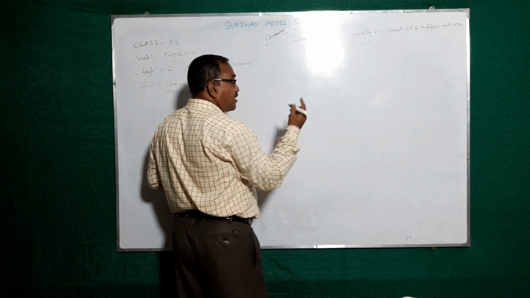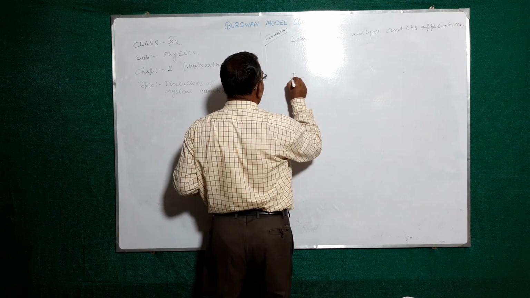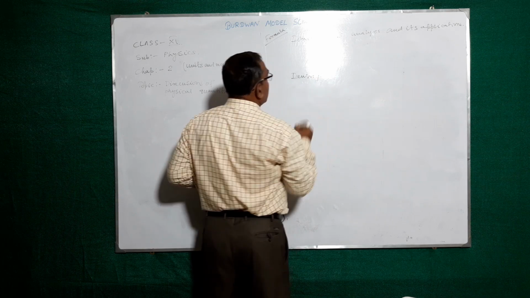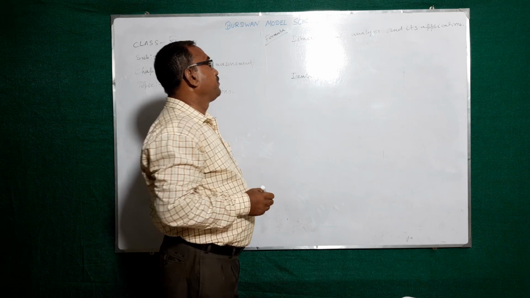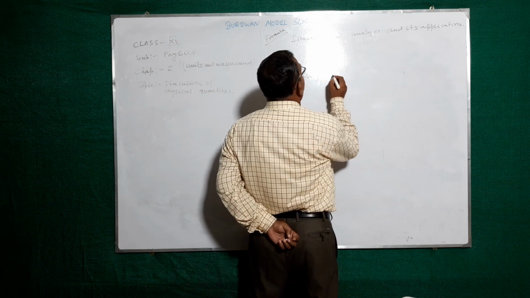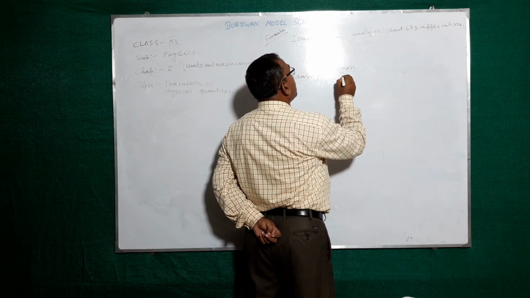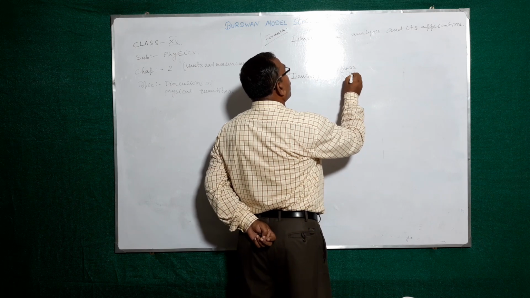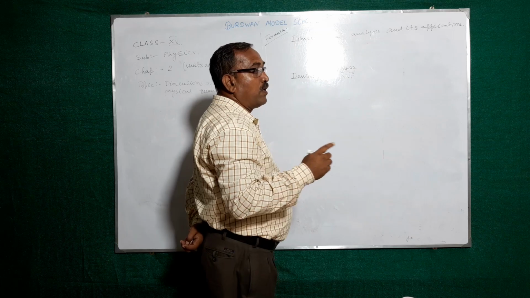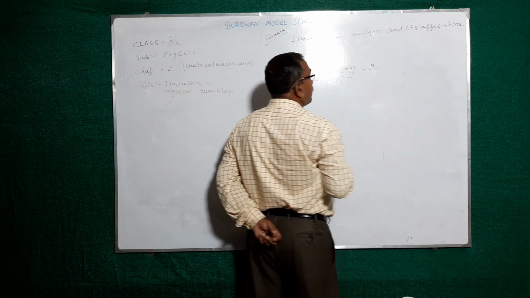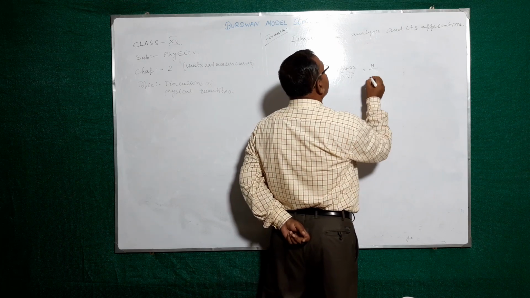What is the dimensional formula of density? Suppose one question. Density, you know it. What is density? Density means mass by volume. What is the dimension of mass? Dimension of mass is M. What is the dimension of volume?